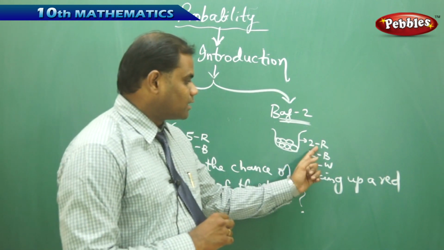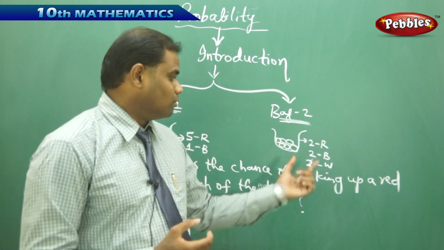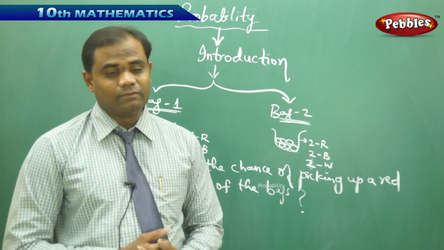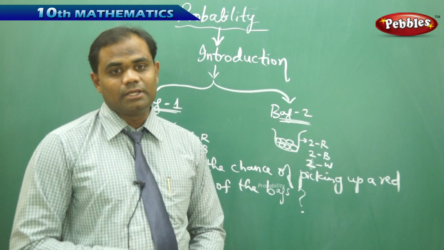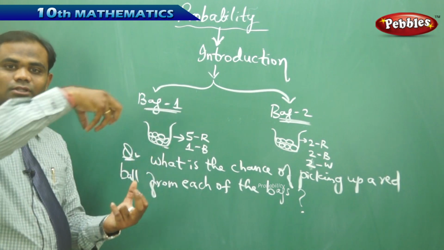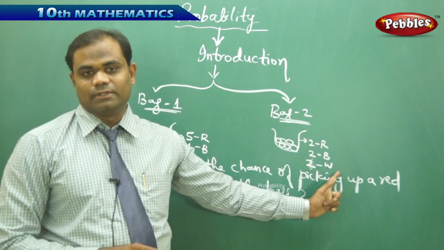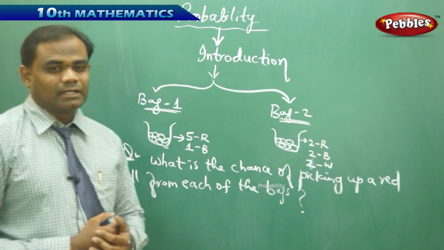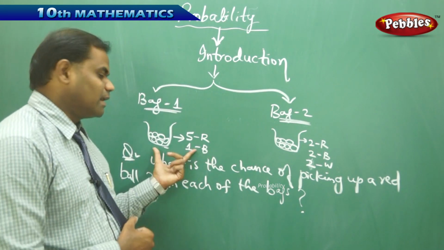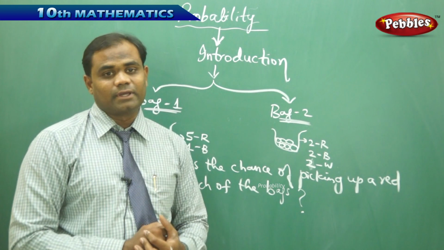And the chance of picking the red ball is not that high here because an equal number of balls are of different colors, 2 red, 2 blue, and 2 white, so there may not be a higher chance of picking up a red ball from the bag. But in this bag with 5 red balls, the chance of picking up a red ball is higher, and less in this one. This makes us understand that when situations differ, the chances of happening and not happening differ. In the case of bag 1, the chance is more of picking a red ball, and in bag 2, the chances are less of picking a red ball.